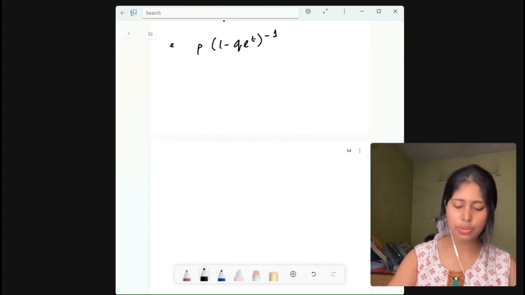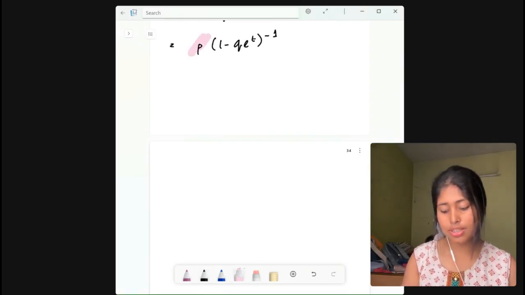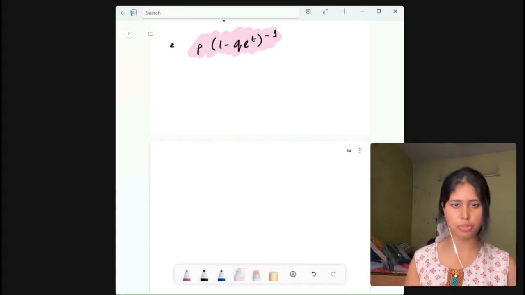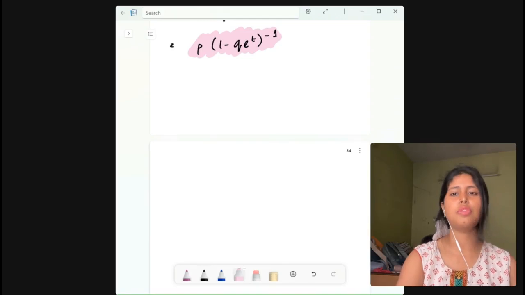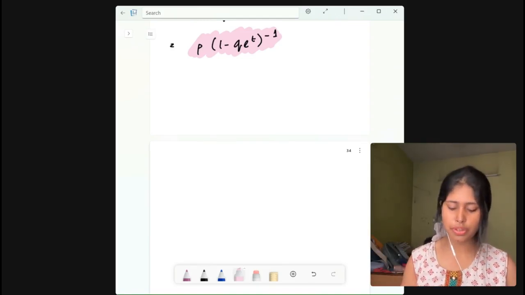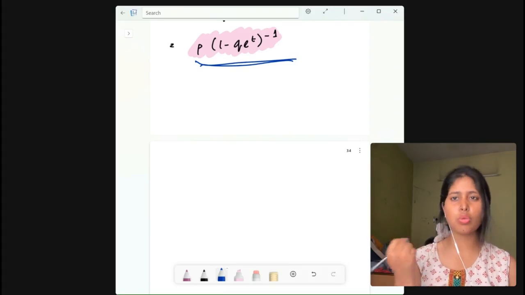Now we have got the MGF. So simply we have derived the MGF for the geometric distribution. Now next, what do we need to find? We need to find the mean. And for the mean, how do we get it? We need to differentiate this MGF once, and then we will set t equals to 0.